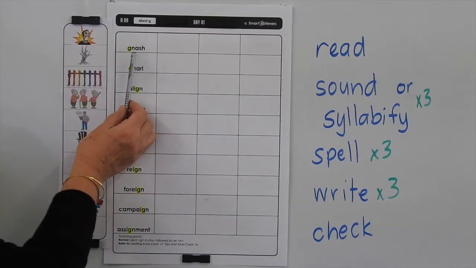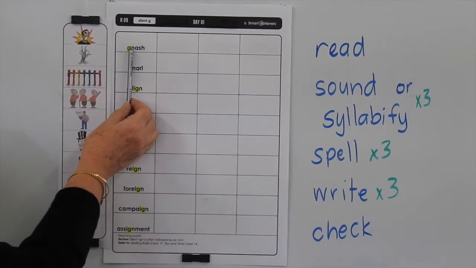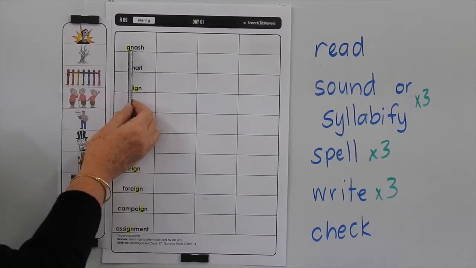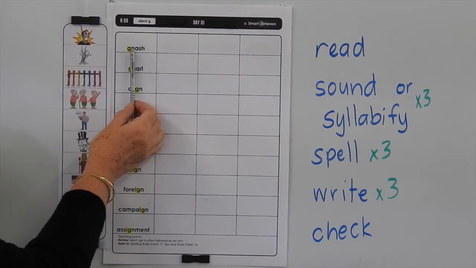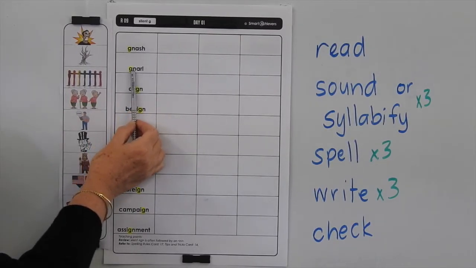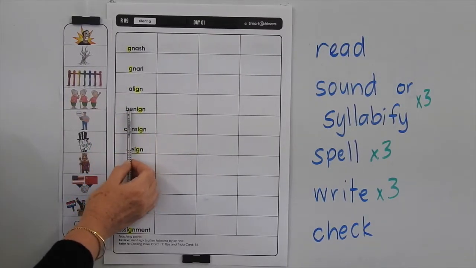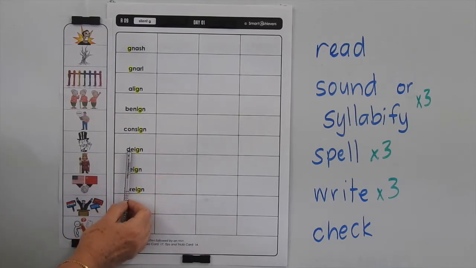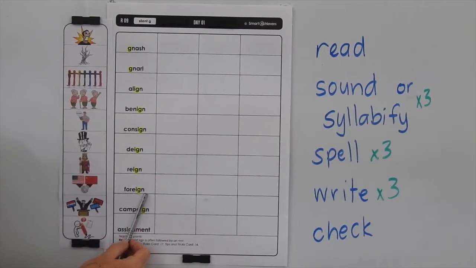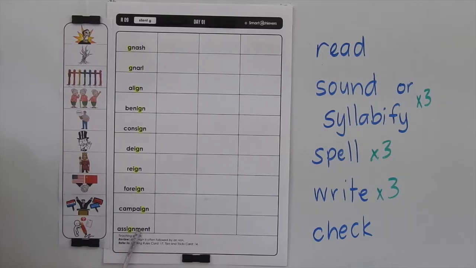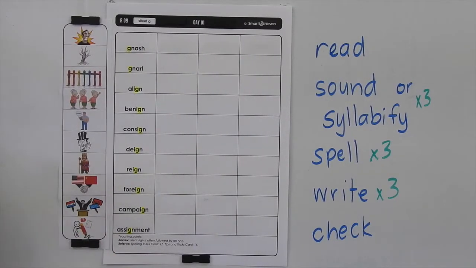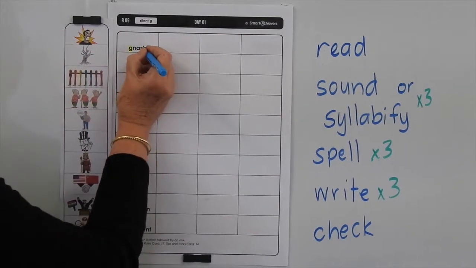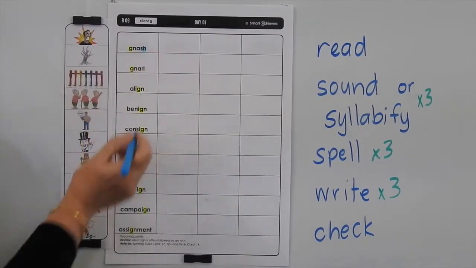These are some more silent G words, and the G is followed by an N. So you can go through and highlight that. We've got gnash, gnarl, align, benign, consign, deign, reign, foreign, campaign and assignment. So if you look at these words, we've got some other things in them too. You know this SH only appears at the start or the end of a short word.